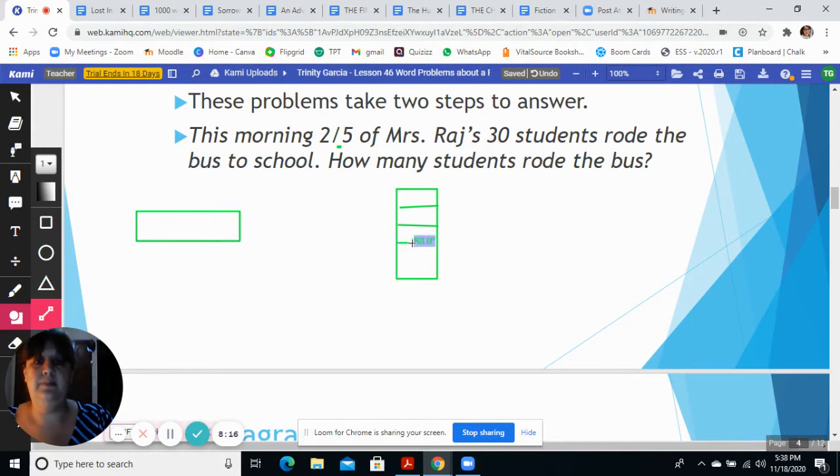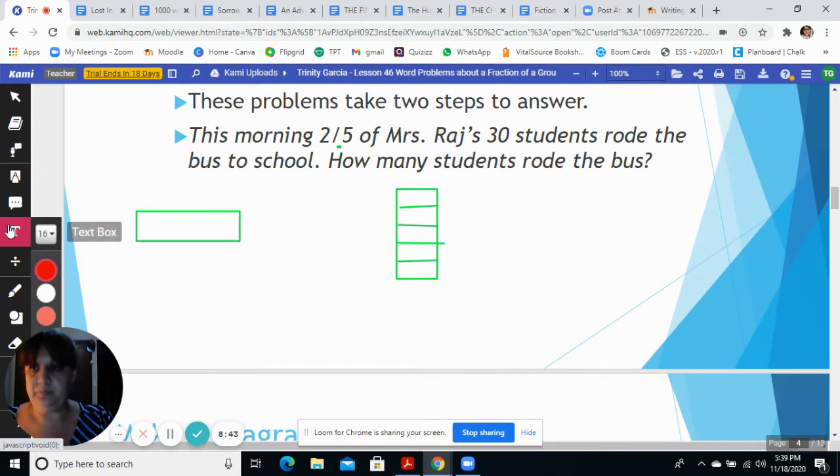2, 3, 4, 5. Okay, we have 5 equal groups here in our rectangle. The denominator of the fraction is 5, so we divide the rectangle into fifths. Dividing 30 by 5, we find that there are 6 students in each fifth, right? Because 30 divided by 5 gives us 6.